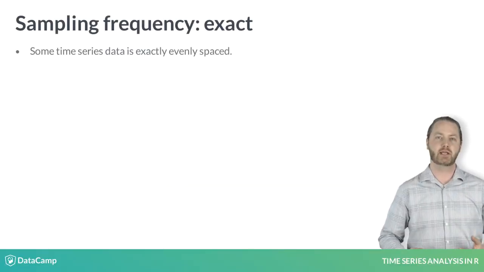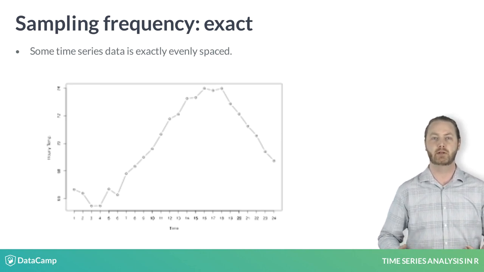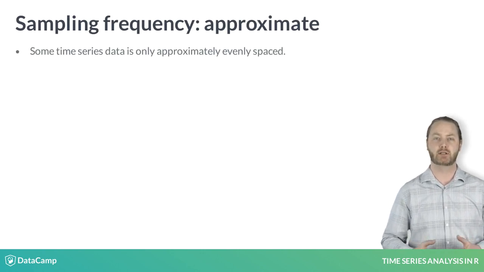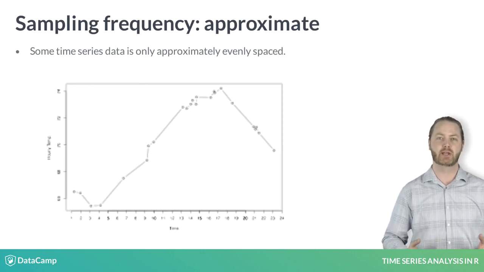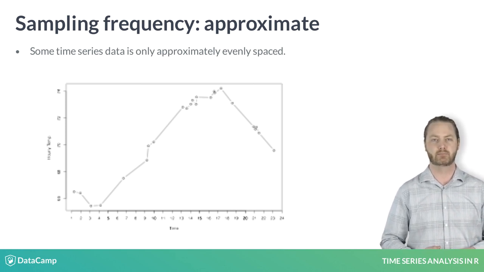Some time series data is exactly evenly spaced. For example, hourly temperature measurements for every hour in a day. Some time series data is only approximately evenly spaced. For example, temperature measurements recorded every time you check your email.